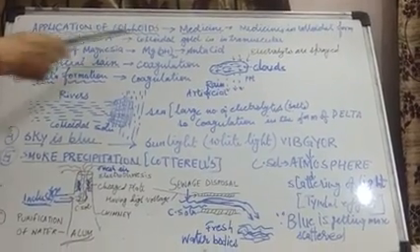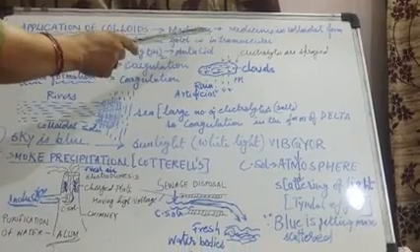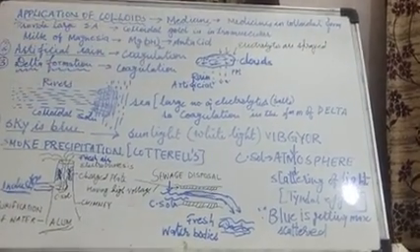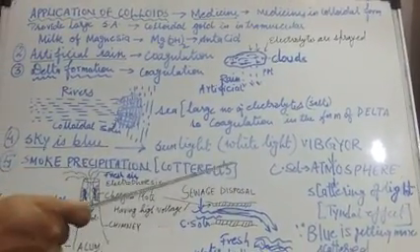Here, firstly I am taking the medicine field. In the field of medicine, medicines are used in the colloidal form. Why? Because in the colloidal form, they can provide large surface area so that the germs get absorbed on them and get killed.